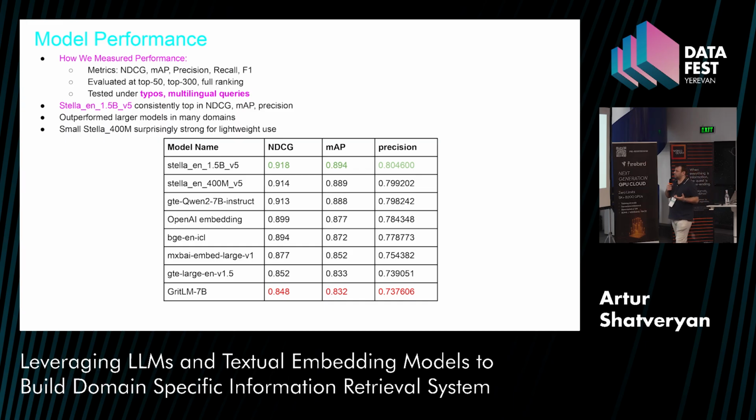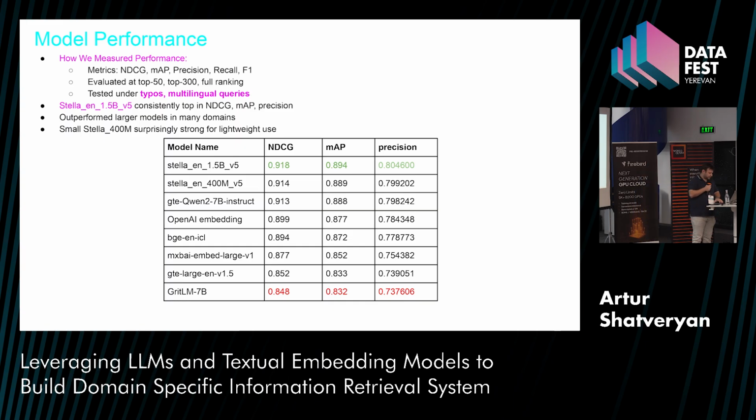Surprisingly for me, the mid-size model compared to Qwen is outperforming it in the metrics on my data set. So even if you have a big model that is trained on a lot of data and has big capacity, it doesn't mean this model will evaluate better on your data set, because there is always domain mismatch. Even in second place, I have a model that's 4 times smaller than the first one, which is very tiny and very good for real time, and it again outperforms big models. So a leaderboard doesn't equal your domain leaderboard.